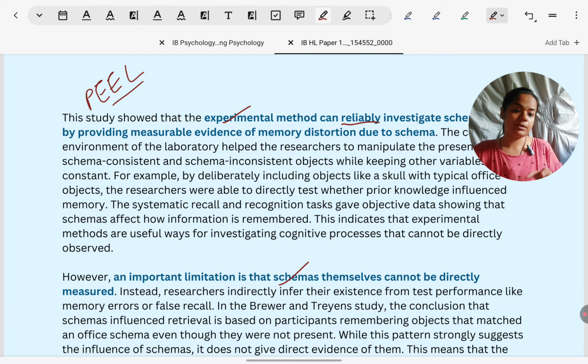And very important, in IB it's emphasized a lot: link, conclusion. They have not asked you, for example, to evaluate Brewer and Trent study. They have asked you to evaluate schema theory. So every point that you give, in which you're giving an example of Brewer and Trent study, you have to link it back and show what it tells you about schema theory. So this PEEL format, or simply context and reasoning, must be there in every critical thinking point to score marks.